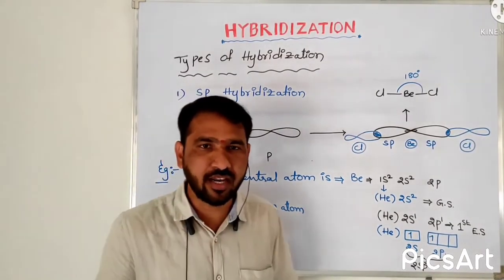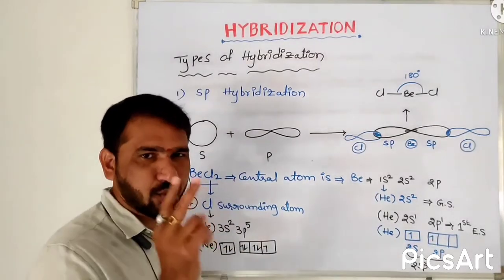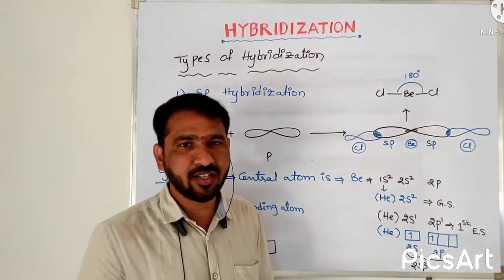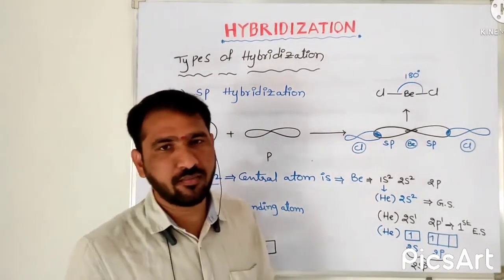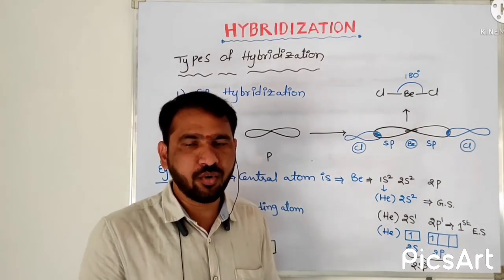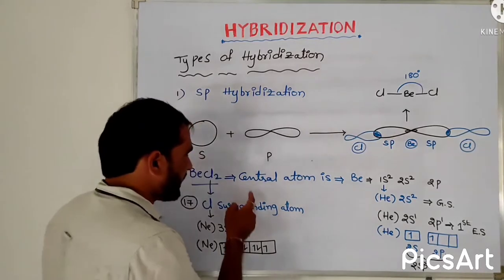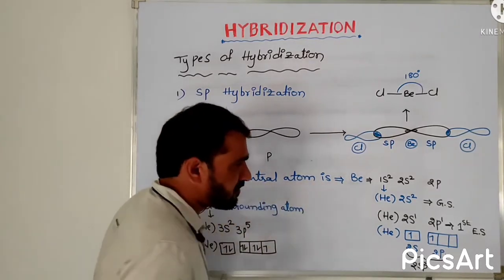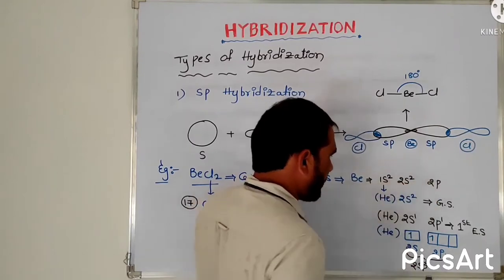One is beryllium, another one is chlorine. Beryllium has covalency 2, so it can form 2 bonds, and chlorine has covalency 1, so it can form 1 bond. Among these two, the one which forms more bonds is considered the central atom. So here the central atom is beryllium, whose electronic configuration is 1s2, 2s2, 2p0.